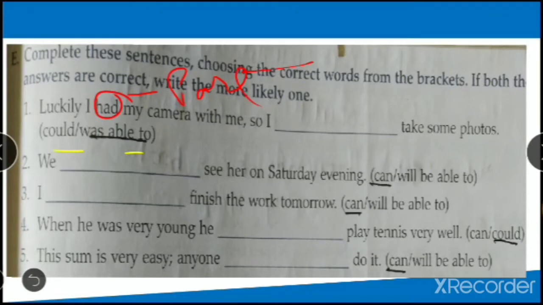So could and was. Now we know we use could only when it is negative. Is it negative? It is not negative. So what are we going to use? Was able to. I explained it just now, right? So was able to. We can see her on Saturday evening. What can we use over here? It's about future, right? Because it is about future, we will use can.